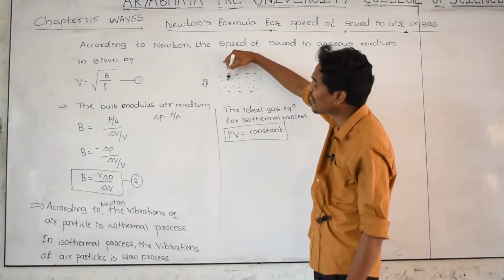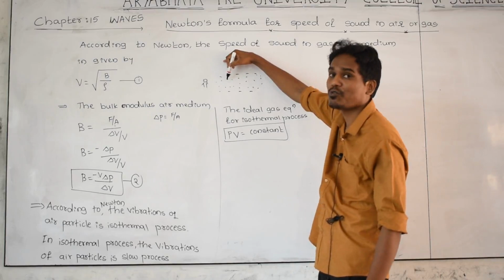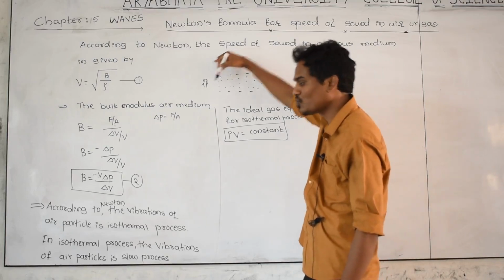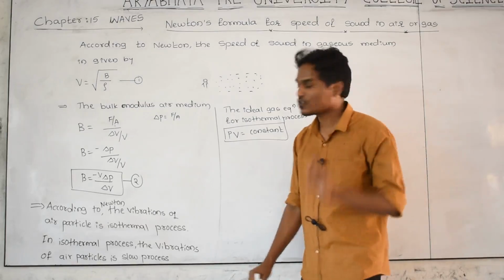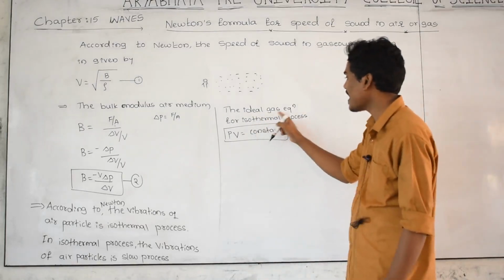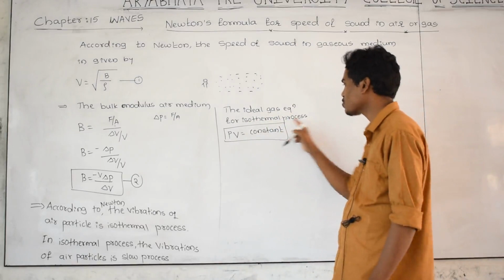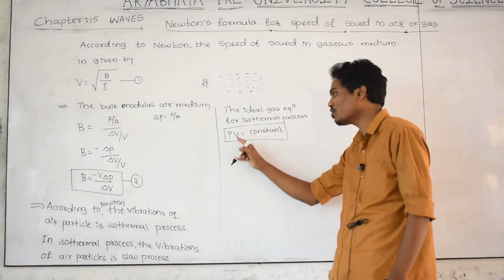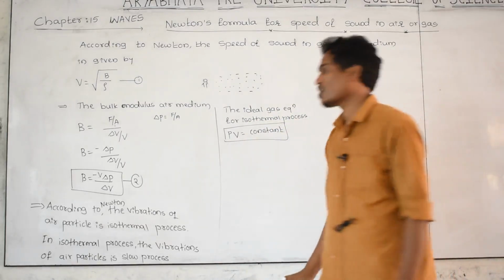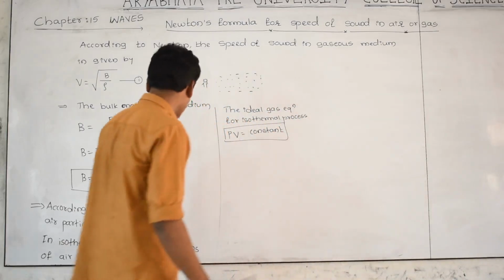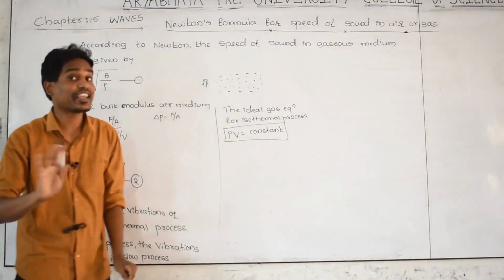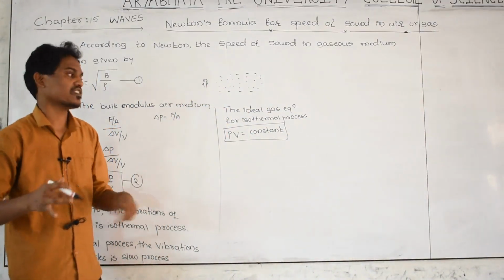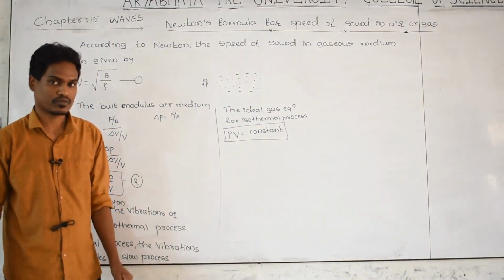It means that the vibration of the air particle is a very slow process. That process we are going to call an isothermal process. And for isothermal process, pressure into volume is always constant. It means according to Newton, the vibration of the air particles is not adiabatic. This is an isothermal process.